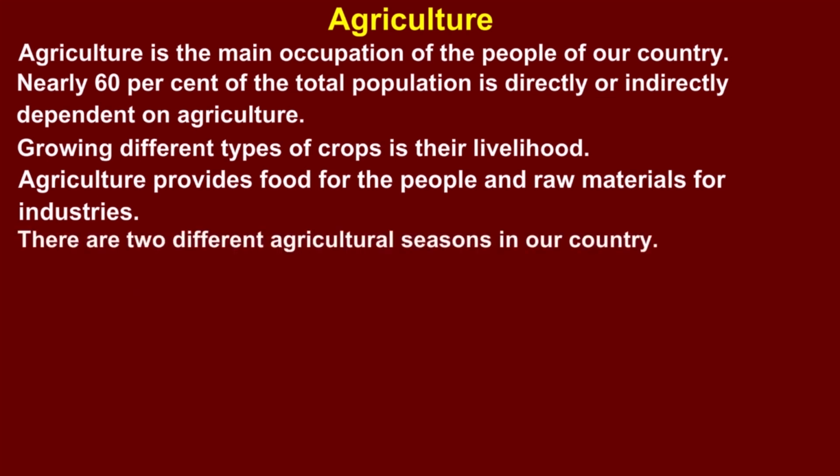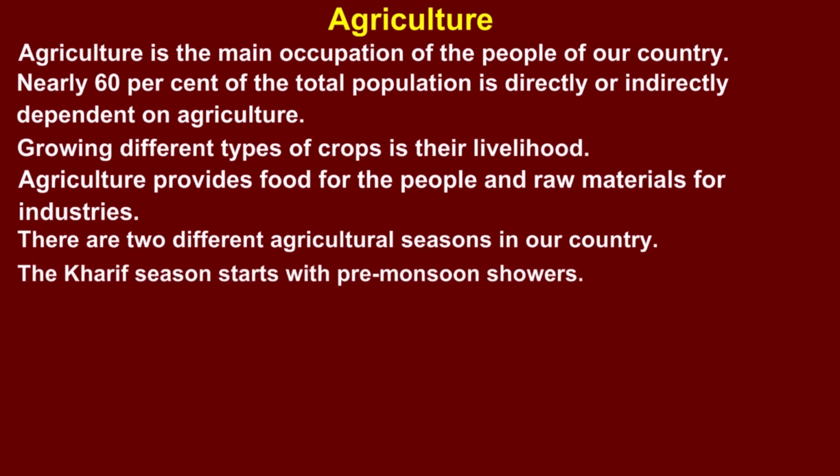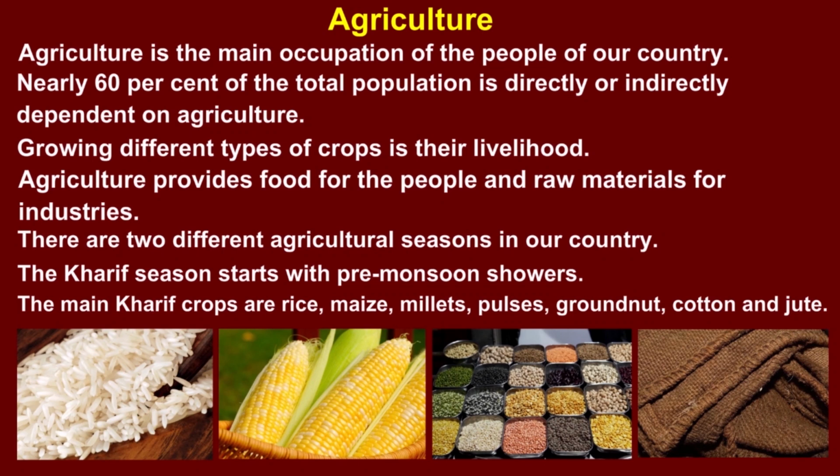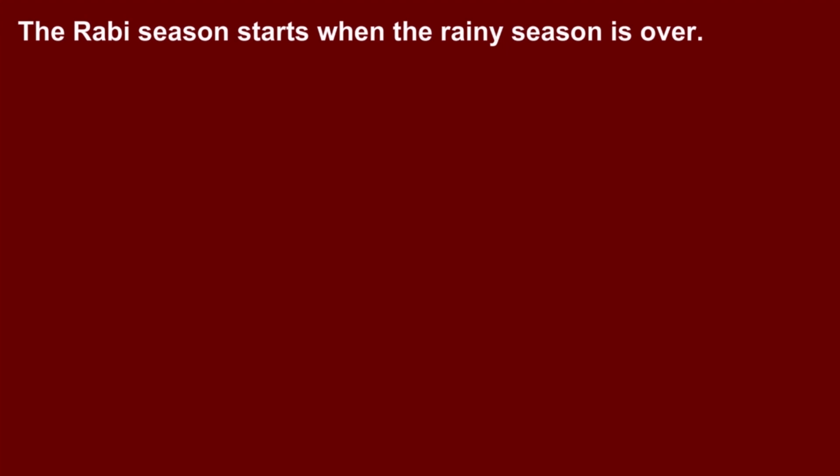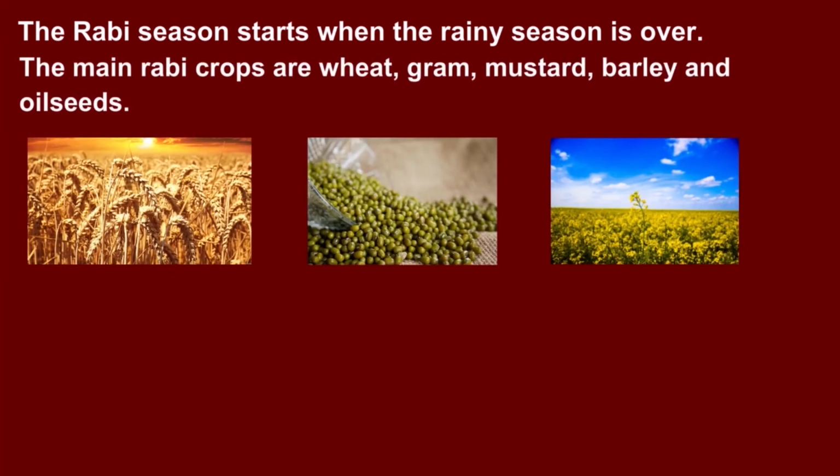There are two different agricultural seasons in our country. The Kharif season starts with the pre-monsoon showers. The main Kharif crops are rice, maize, millet, pulses, groundnut, cotton and jute. The Rabi season starts when the rainy season is over. The main Rabi crops are wheat, gram, mustard, barley and oilseed.